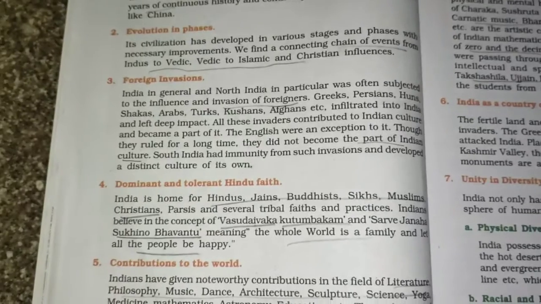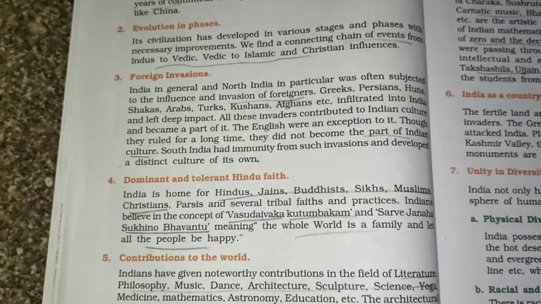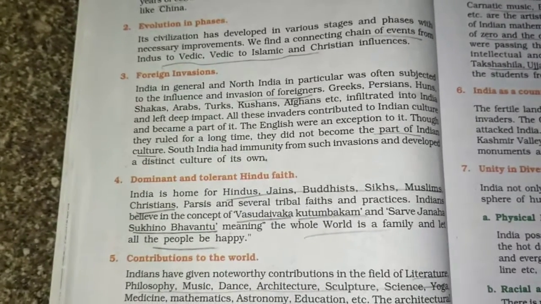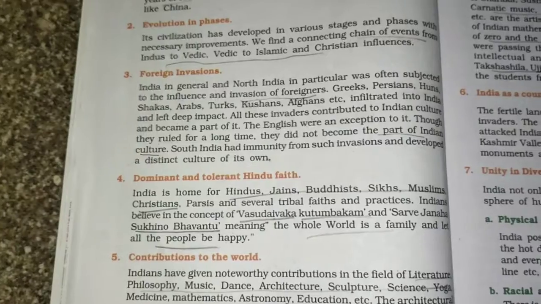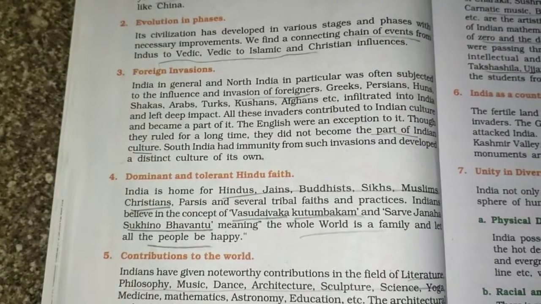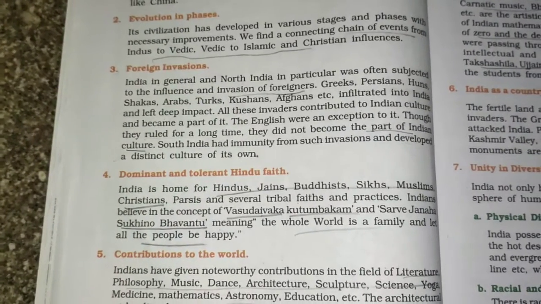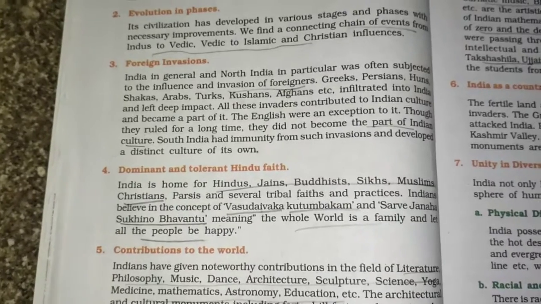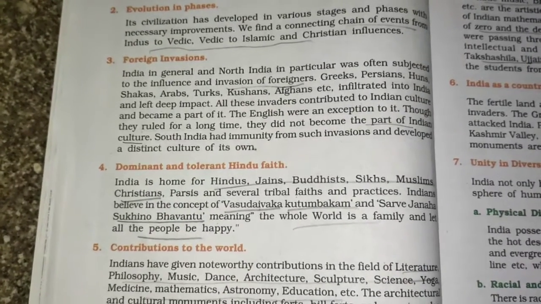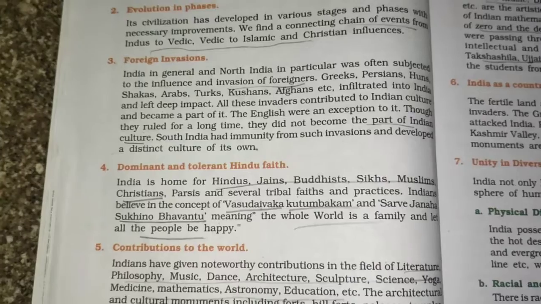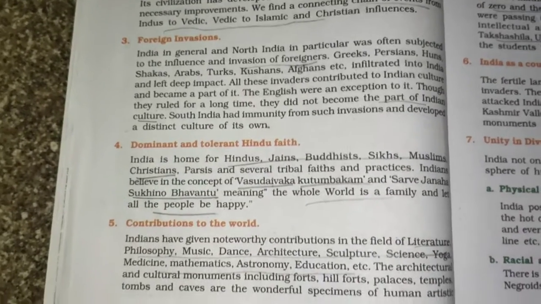South India had immunity from such invasions and developed a distinct culture of its own. South India is the region towards the southern part, with the Western Ghats and Eastern Ghats, and the influence of North India was greater there than in South India. So South India had its own culture, the Dravidian culture.